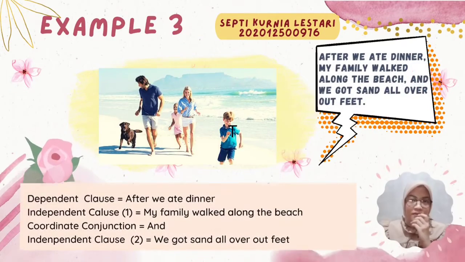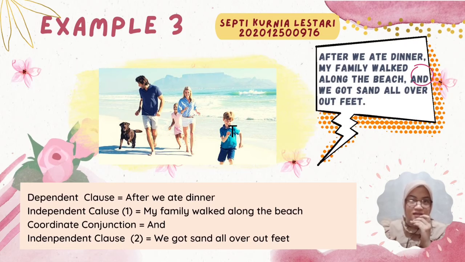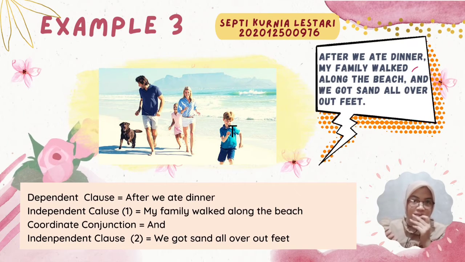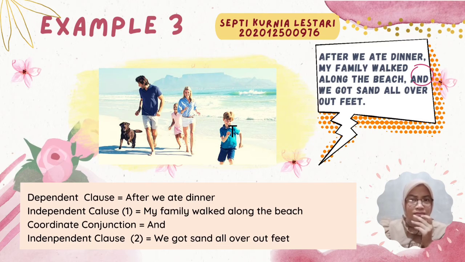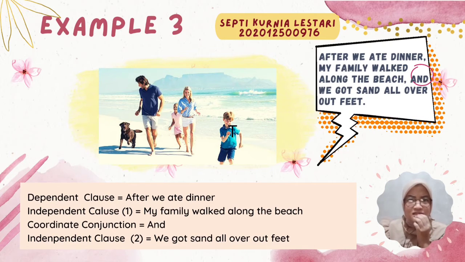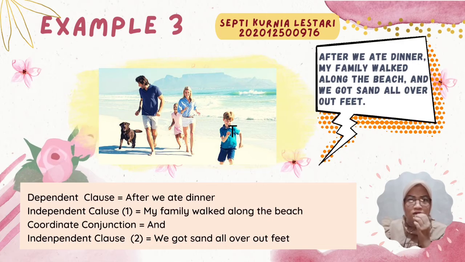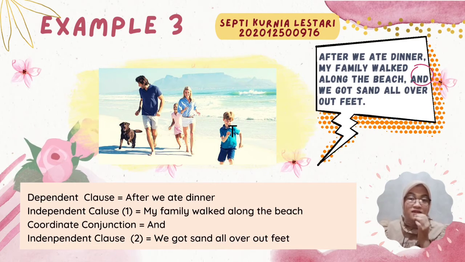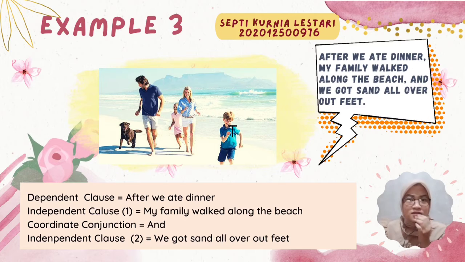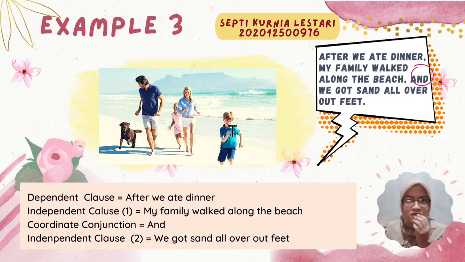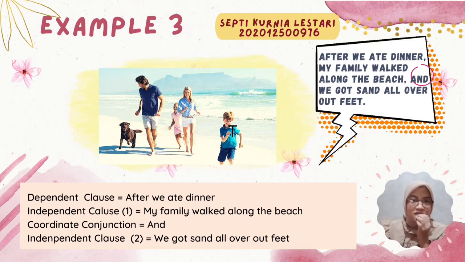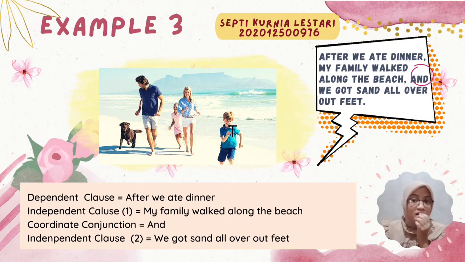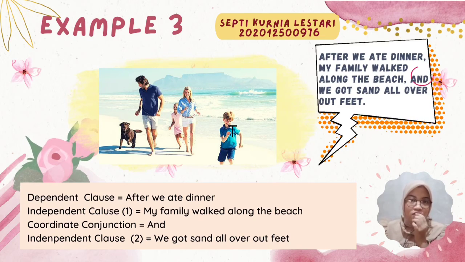Hi everyone, I'm Yolanda. I am Septi Kurnia Lestari. This is example 3 of compound complex sentence. For example: after we ate dinner, my family walked along the beach and we got sand all over our feet. The dependent clause is after we ate dinner. The independent clause is my family walked along the beach, and the coordinating conjunction is and, then the second independent clause is we got sand all over our feet.